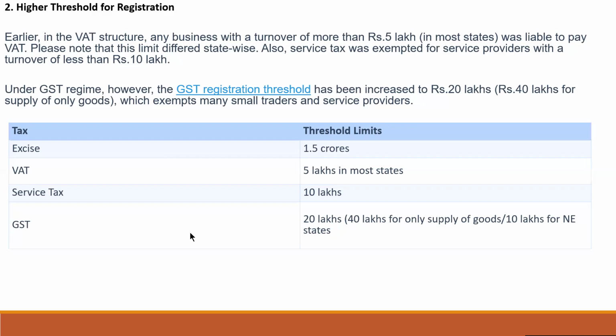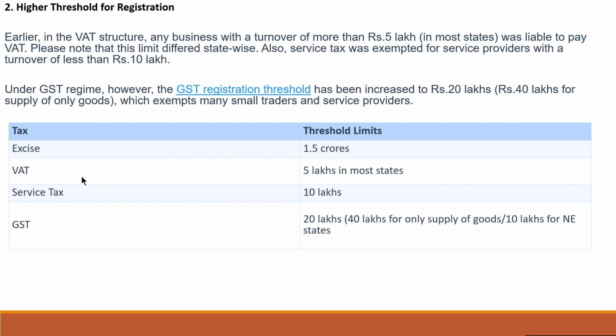Next advantage is higher threshold for registration. Earlier, in the VAT structure, any business with a turnover of more than rupees 5 lakh in most states was liable to pay VAT. Please note this limit differed state-wise. Also, service tax was exempted for service providers with a turnover of less than rupees 10 lakh. Under the GST regime, however, the GST registration threshold has been increased to 20 lakh, and rupees 40 lakh for supply of only goods, which exempts many small traders and service providers.